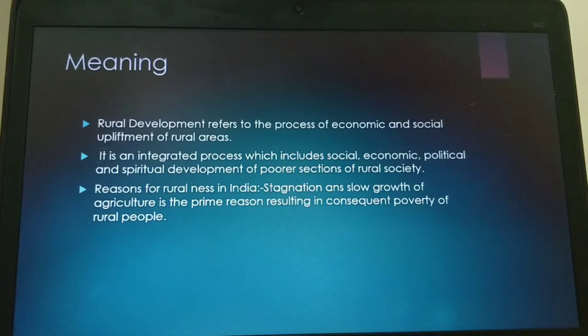Stagnation and slow growth of agriculture is the prime reason for the rural backwardness and consequent poverty of the rural people. This question is asked in a tricky way: why is there stagnation and slow growth of agriculture in the rural area? The slow growth of agriculture is the prime reason for rural backwardness. Slow and stagnant, they are following the old methods. They are not following the technically advanced methods.